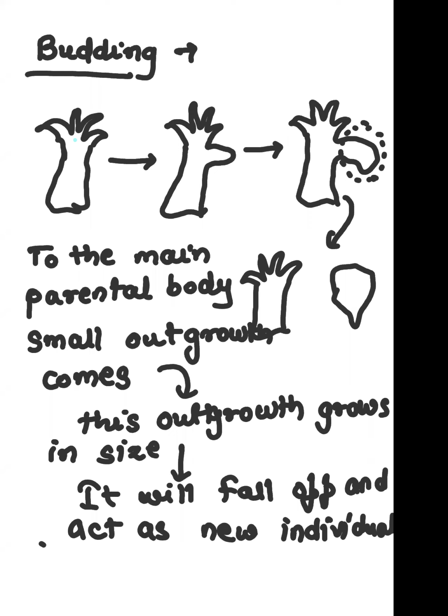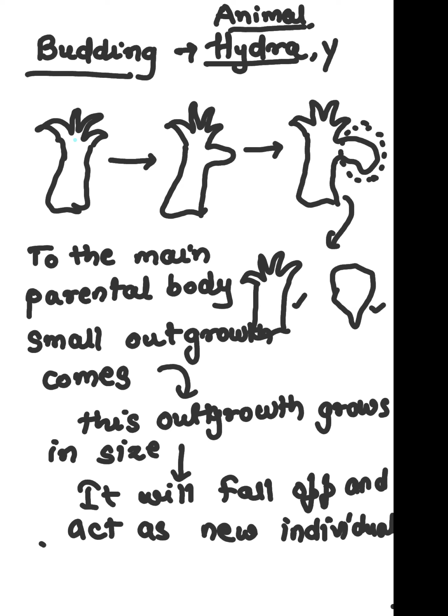Now you can observe here the product of the budding is unequal. One will be bigger, one will be smaller. So this is in the Hydra. You people know Hydra belongs to animals, right? In animals, phylum Coelenterata or Cnidaria. One other example is yeast for budding. So examples of budding are yeast and Hydra.